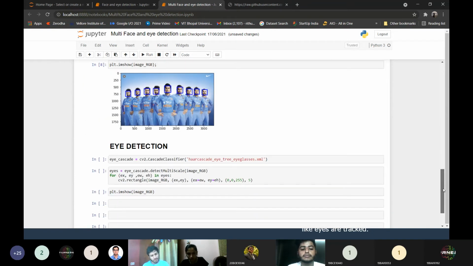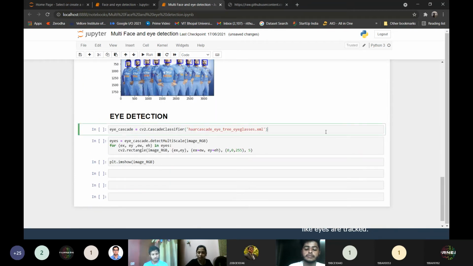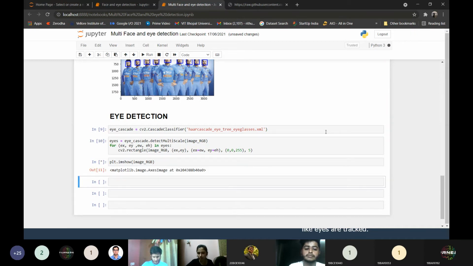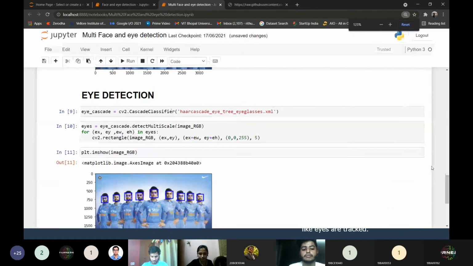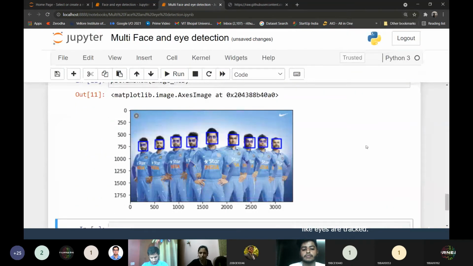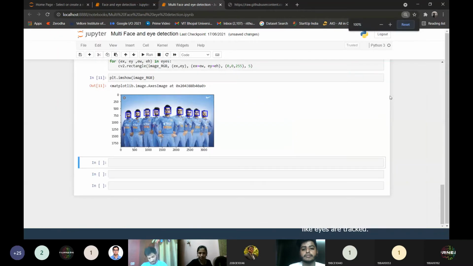Similarly, we'll detect the eyes: loading the classifier for eyes, using the detectMultiScale function to get the coordinates, using the coordinates to draw the rectangles, and displaying the image. Here we get the eyes as well, very well detected. The rectangles are very small, so I guess it's not very clear to you. We can zoom in and see. Otherwise, we are providing the code, so you can run it on your computer and play with it. It is not clearly visible as the rectangle is very small.